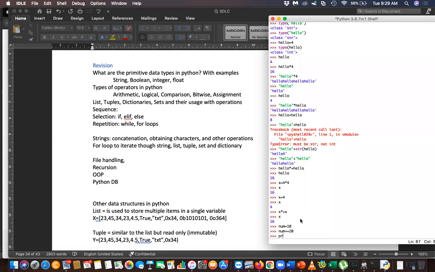Now what if I print the number? What is the value? What is the value now? That is the assignment operator. Yes. What is the value now? That is about this assignment operator.